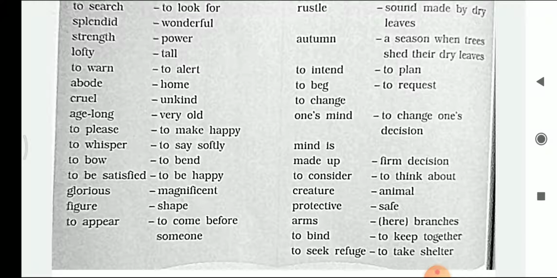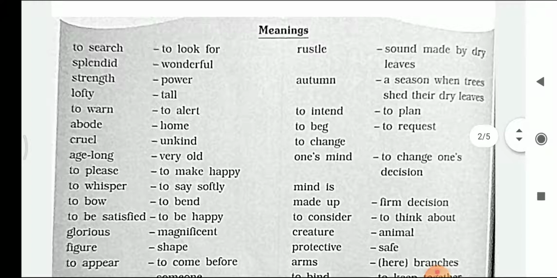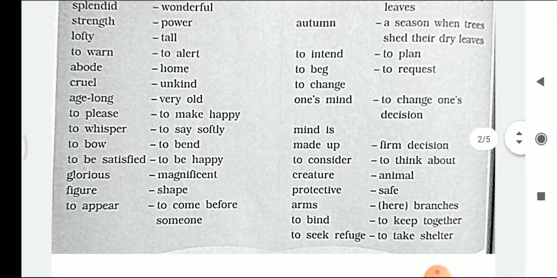Glorious, magnificent. Figure, shape. To appear, that means to come before someone. Rustle, sound made by dry leaves. Autumn, that means a season when trees shed their dry leaves. To intend, that means to plan. To beg, that means to request. To change one's mind, that means to change one's decision. Mind is made up, that means firm decision. To consider, that means to think about.